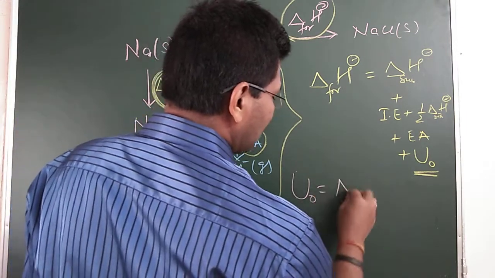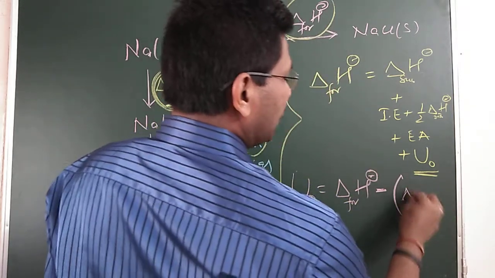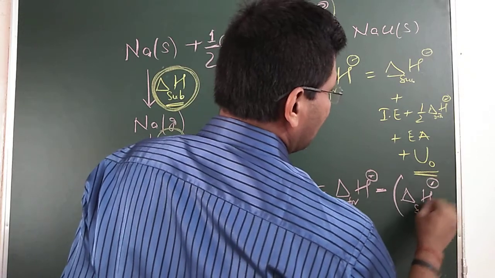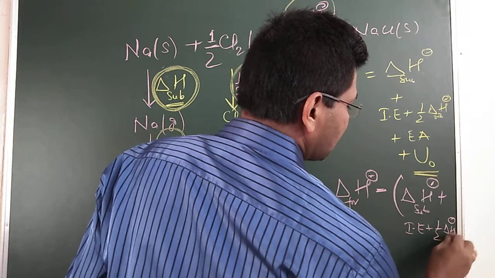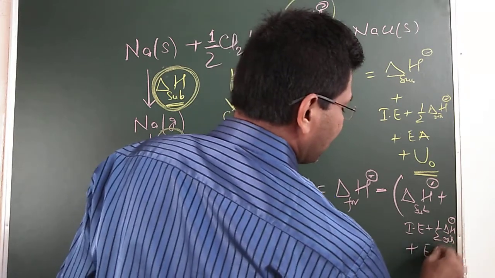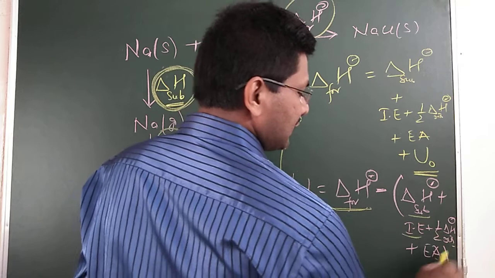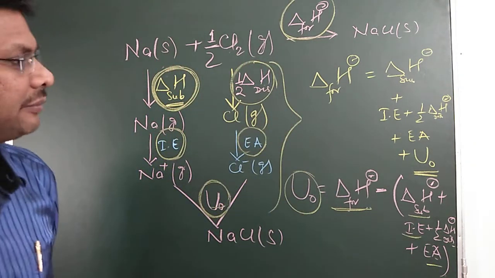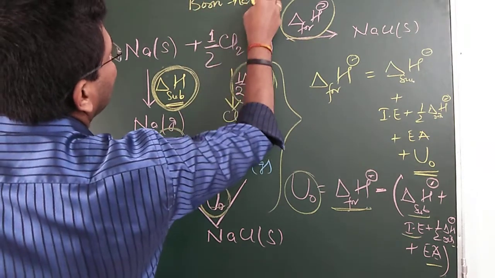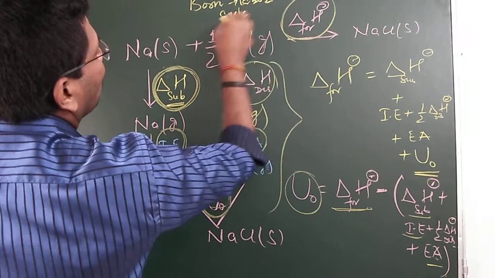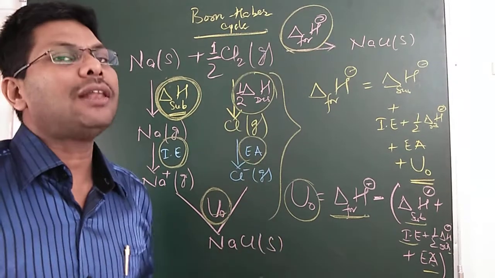So lattice enthalpy is equal to delta H formation minus the sum of enthalpy of sublimation, ionization enthalpy, half dissociation energy and electron affinity. So we know the values for these, and the value of lattice enthalpy can easily be calculated. So this is the Born-Haber cycle for the formation of NaCl. With the help of this we can calculate the lattice enthalpy.